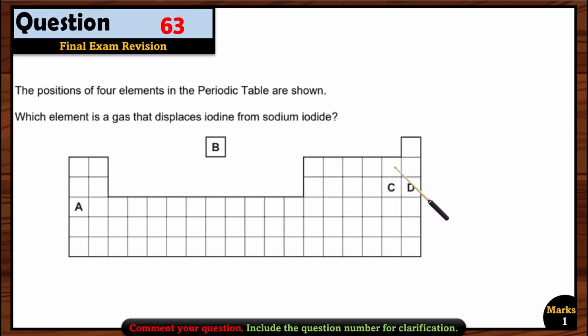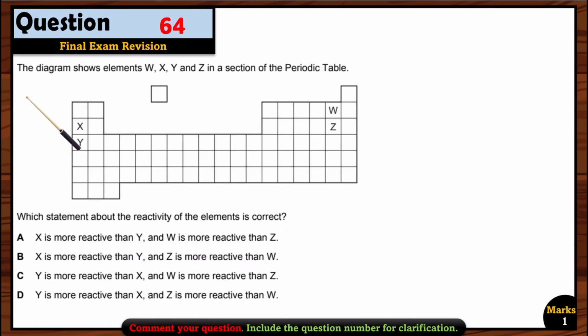Because C is chlorine. So chlorine is more reactive compared to iodine. Iodine appears lower here. So that's why the reactivity is decreasing. So C can displace iodine from its solution. So that's why we will get sodium chloride here and we will get iodine. So that's why option C is the correct option here.